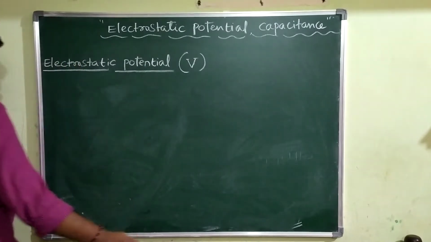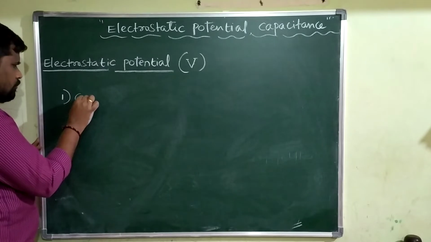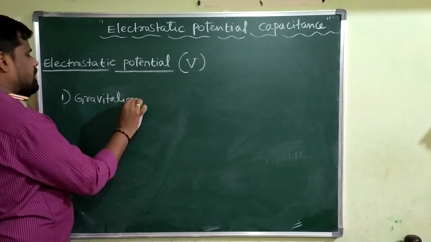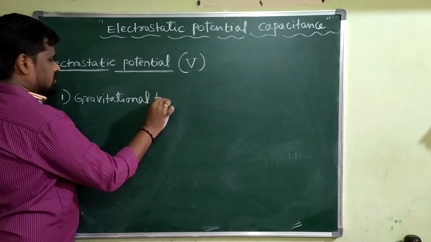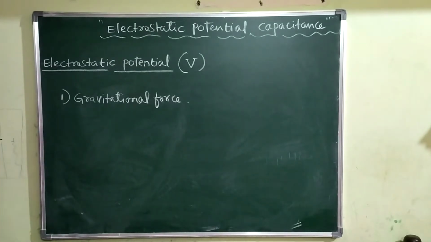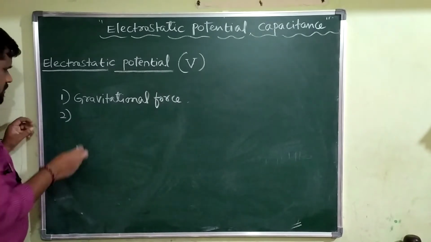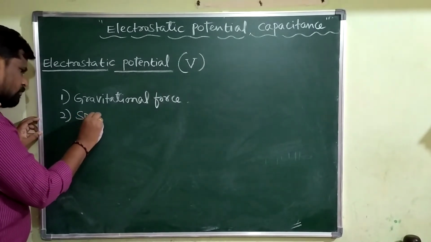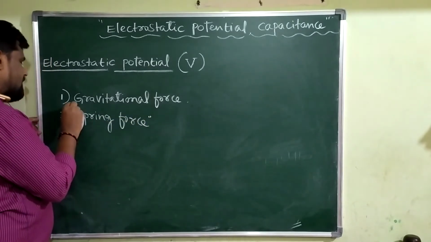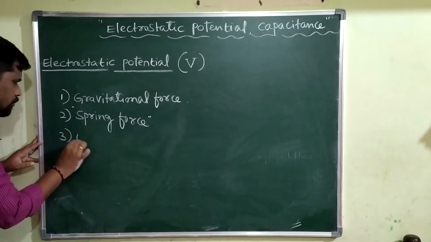One of the best examples we studied in PUC first year is gravitational force, or force of gravity, which is conservative in nature. Second important force is spring force, or restoring force, another example of conservative force. Third one, electrostatic force.